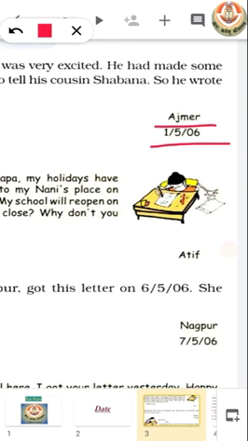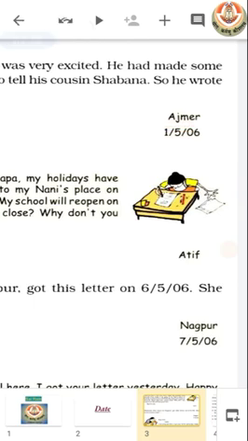Now we all know which month is the fifth month? Yes, May is the fifth month of the year. That means the letter was written by Atif on 1st of May 2006.